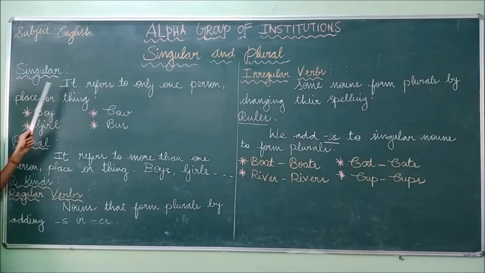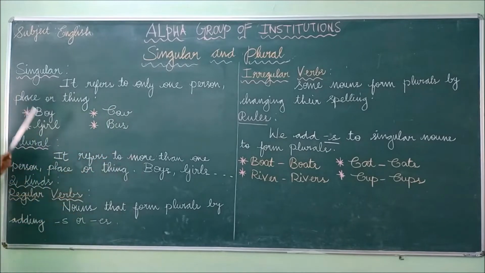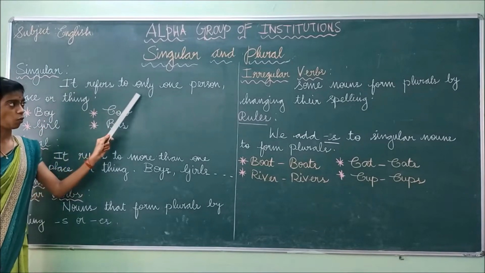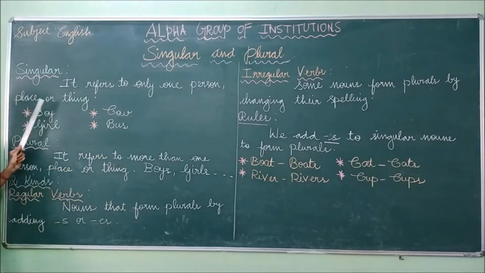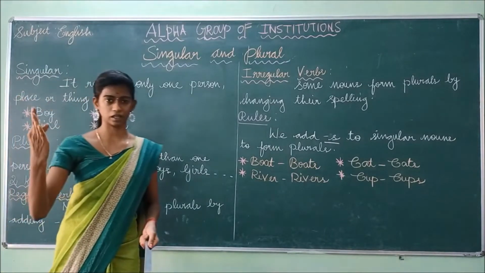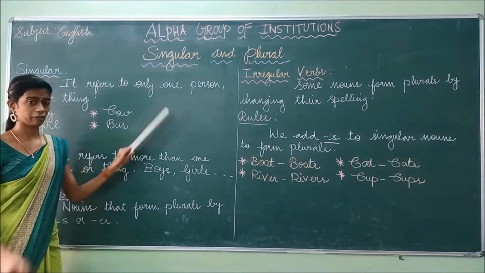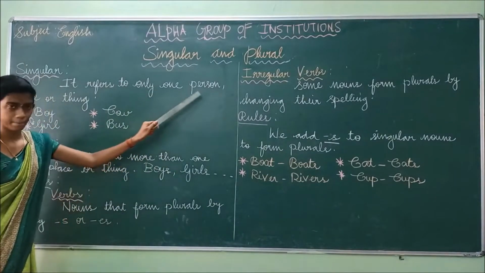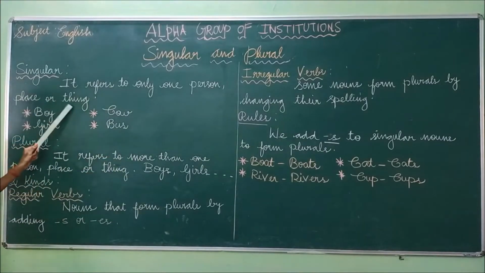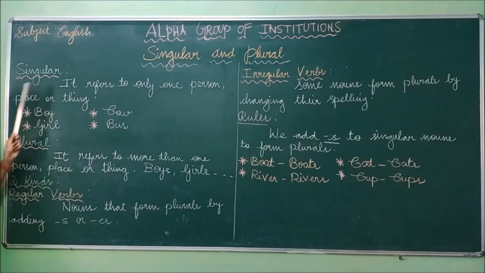Singular refers to only one person, place or thing. So it can be a person, a place or a thing. How many should there be? It should be only one. Not more than one, only one. This is known as singular.